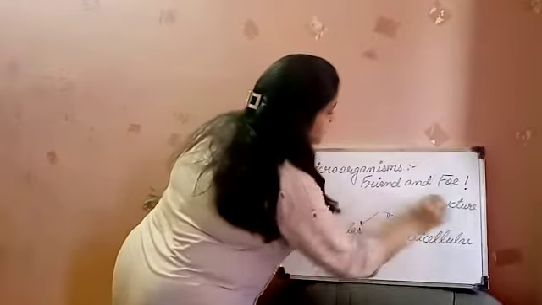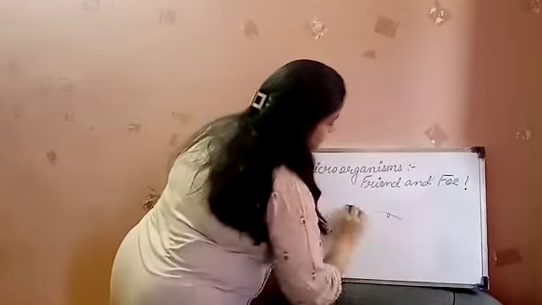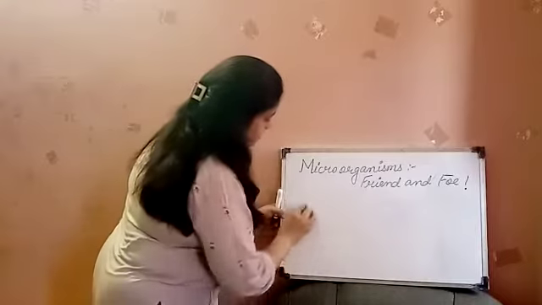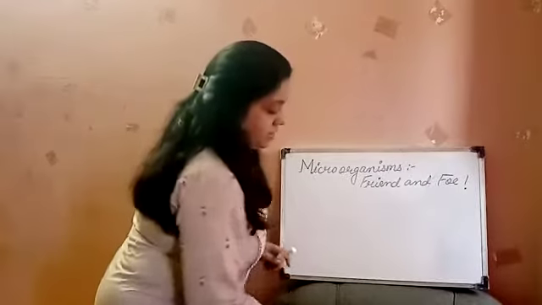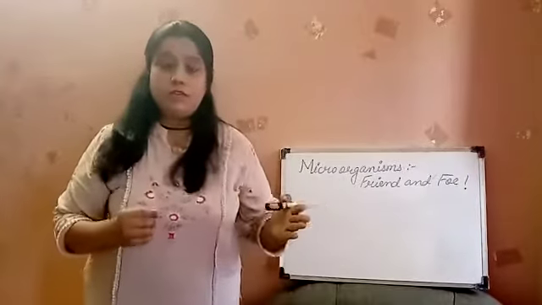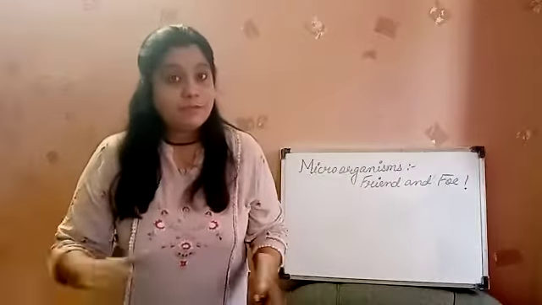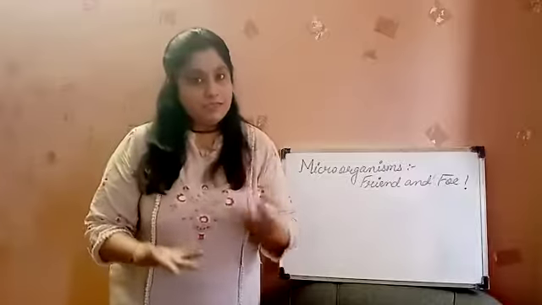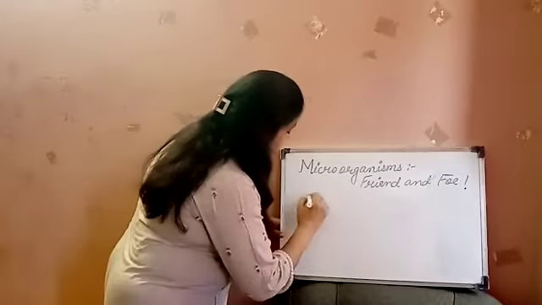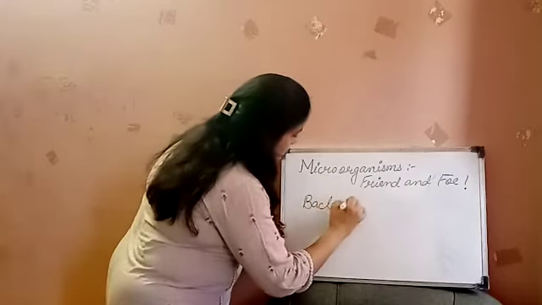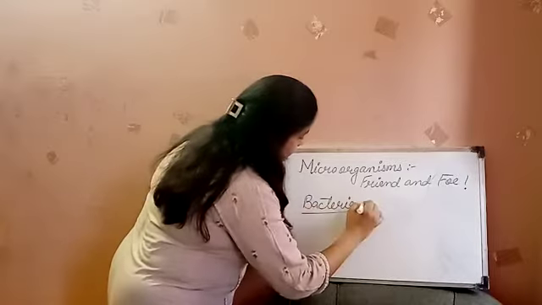So in the earlier video we studied about the 5 different kinds of microorganisms. That was the bacteria, fungi, protozoa, then algae and the virus. So let's discuss the bacteria first. Bacteria.